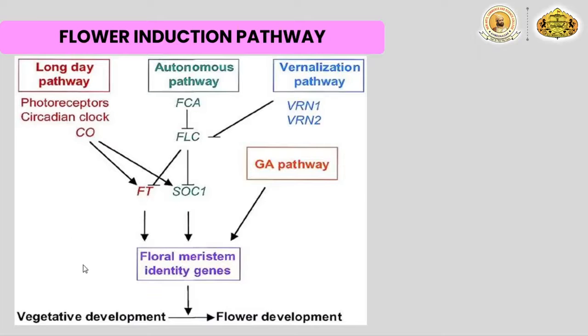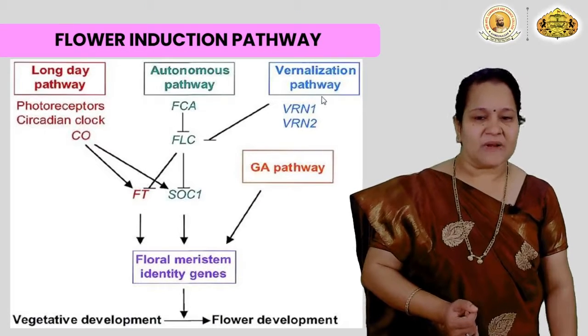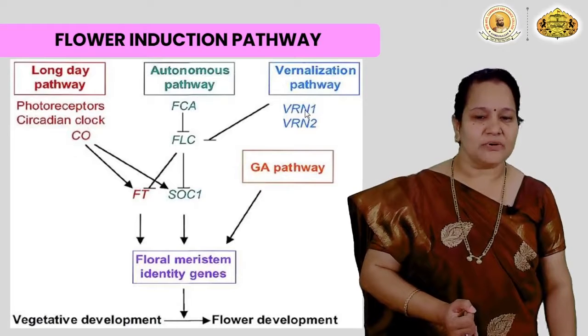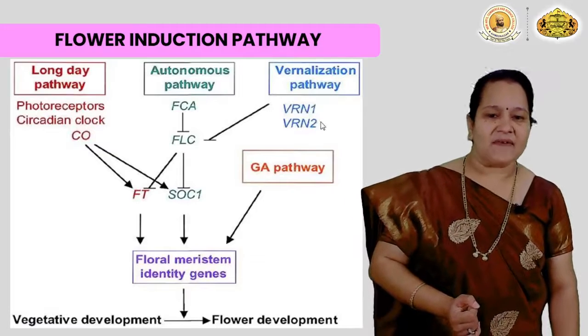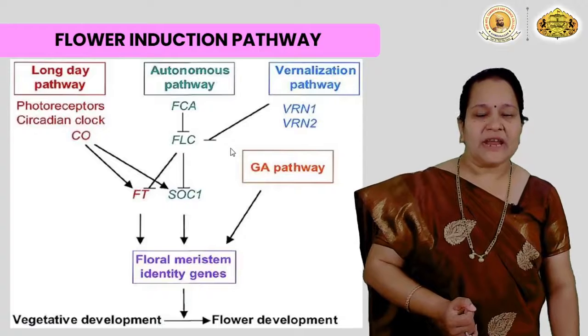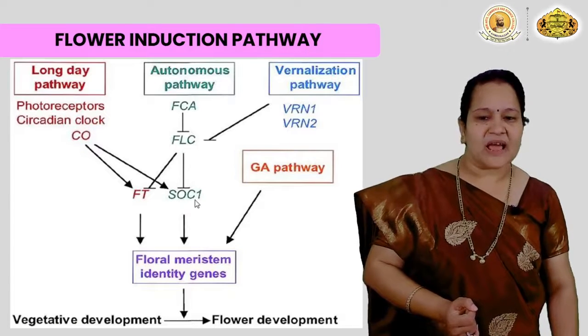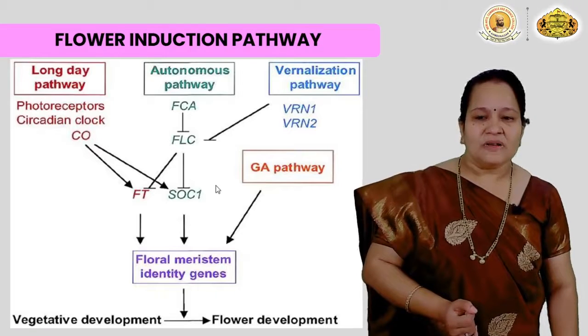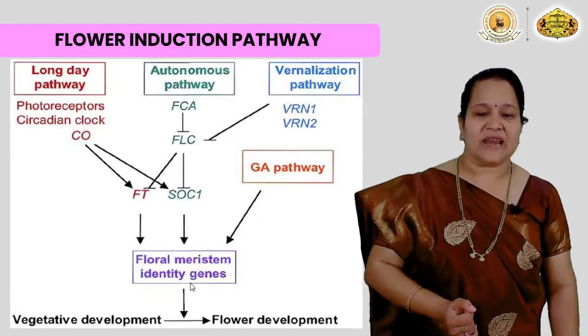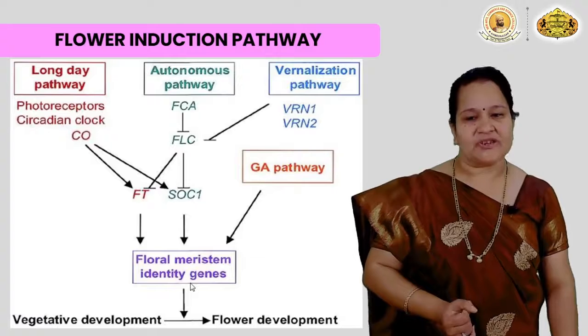In case of the photoreceptor, there is the CONSTANS gene which induces the FT and SOC1 genes, and in case of vernalization, there are two genes, VRN1 and VRN2, which inhibit FLC, which in turn inhibits SOC1, right? So, many genes are involved in the flower induction pathway.